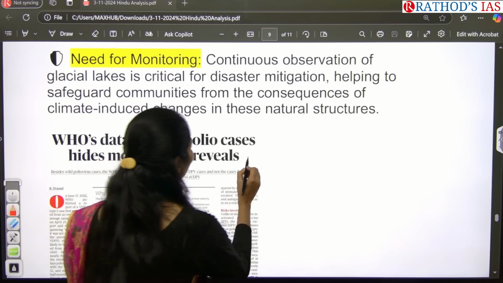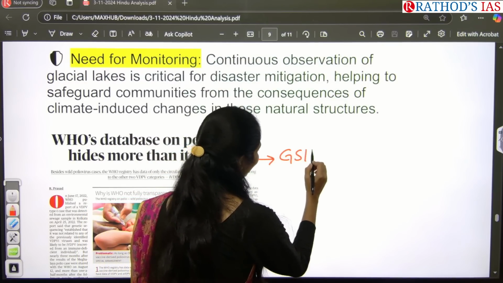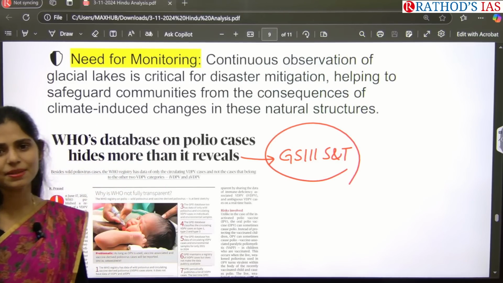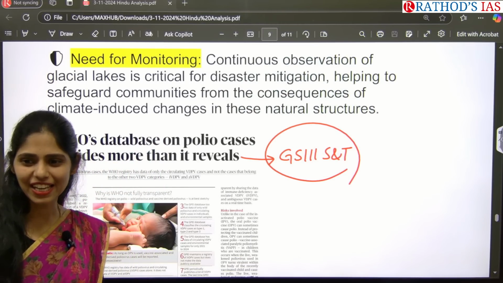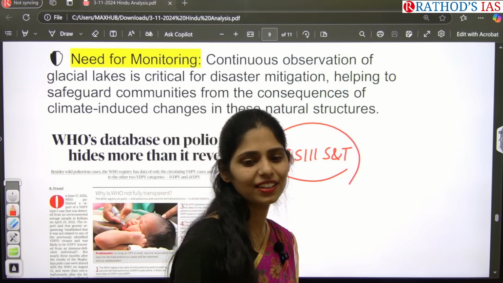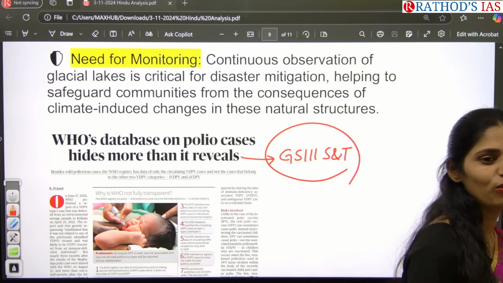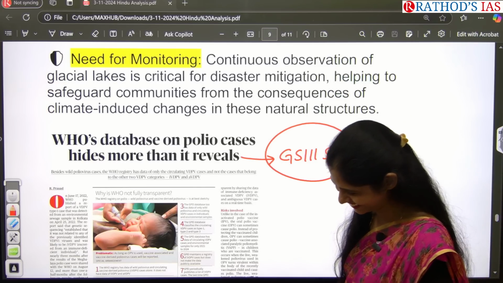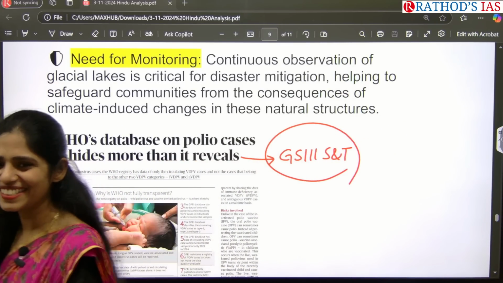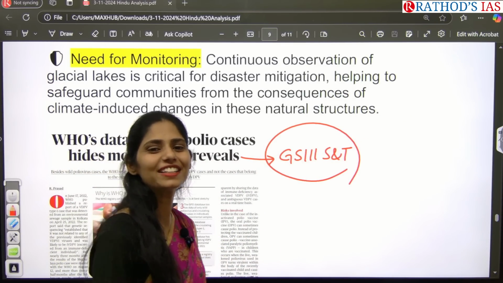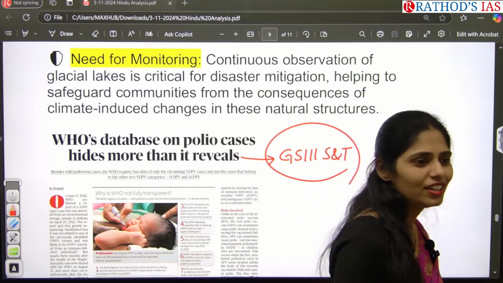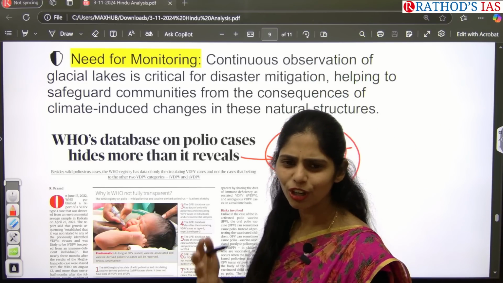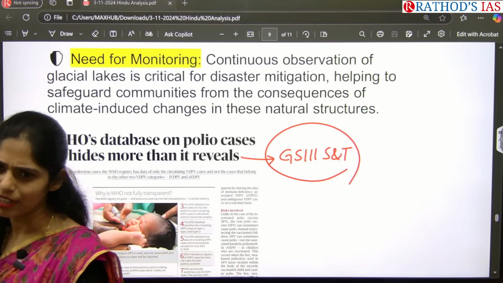So this article is important from your GS paper 3 under science and technology. You have to know about diseases. How many types of diseases are there? Communicable and non-communicable. What is communicable? Diseases that can be transmitted from one person to another. In non-communicable disorders, even if you are talking, hugging, or sharing things with people, there will be no transfer of disease.